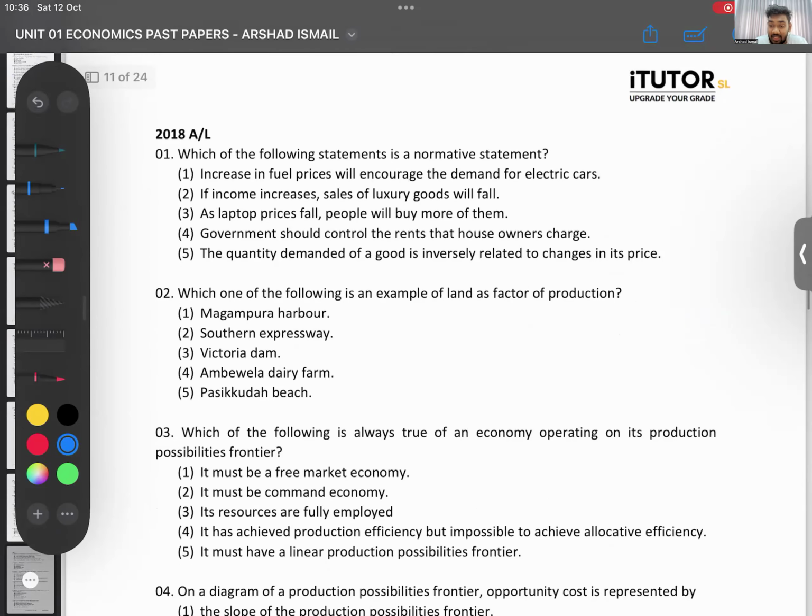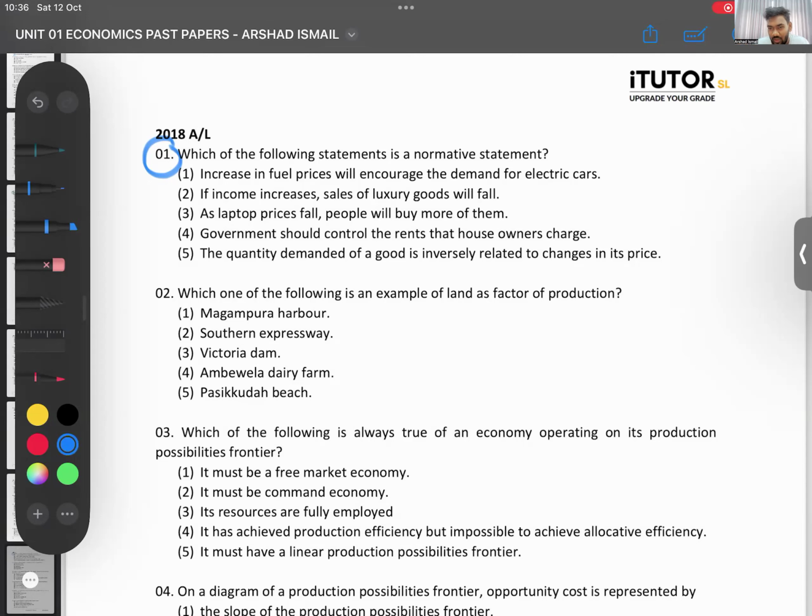Okay, what about this? 2018 question number 1. Which of the following statements is a normative statement? Increase in fuel prices will encourage the demand for electric cars. If income increase, sale of luxury goods will fall. As laptop prices fall, people will buy more of them. Government should control the rent that house owners charge. The quantity demand of a good is inversely related to price. Which one is the normative one?